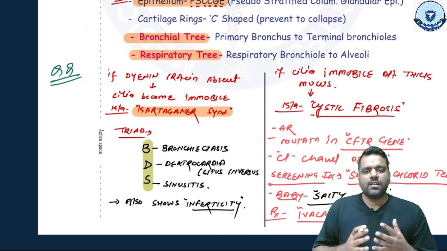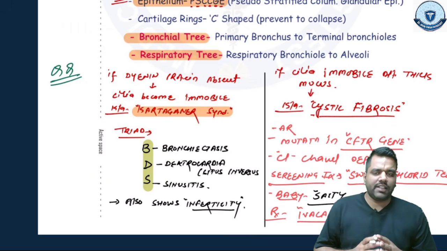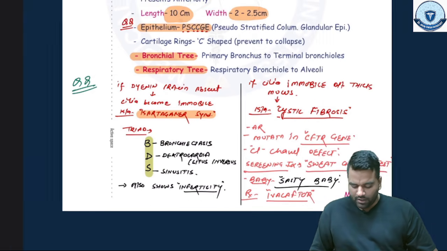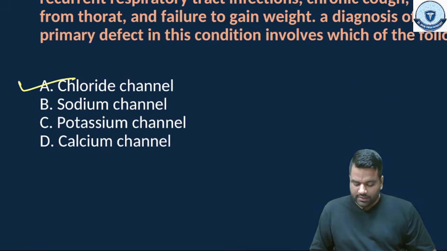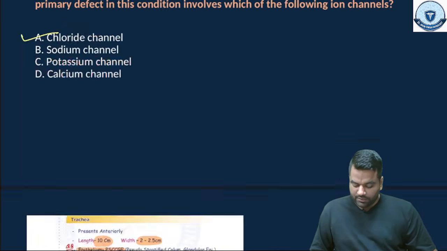And this is the clear-cut condition. Whenever you see this prior, this is the clear-cut condition of Kartagener syndrome, right? So the right answer of this question was chloride channel.